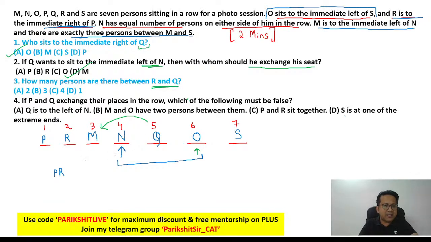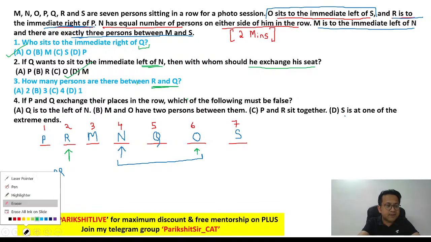So between R and Q, R is at number 2 and Q is at number 5. Now don't make a mistake that Q has changed his seat. Remember, Q changed his seat only for question number 2. So you cannot continue that, right? That data you have to leave at question number 2 itself. Now forget about it.